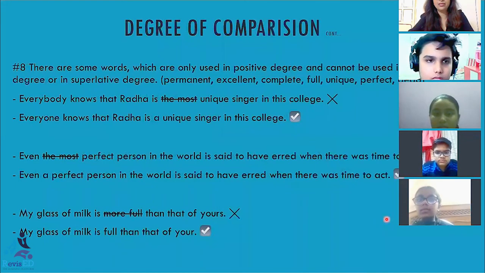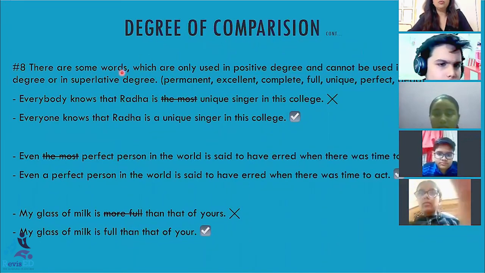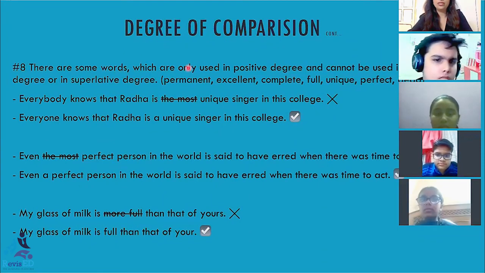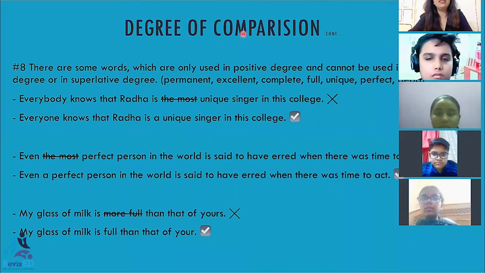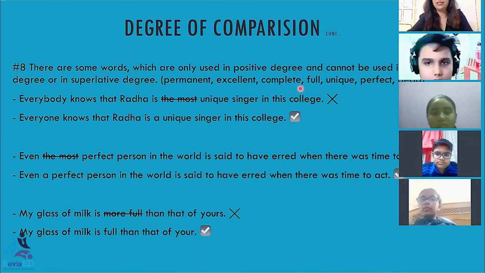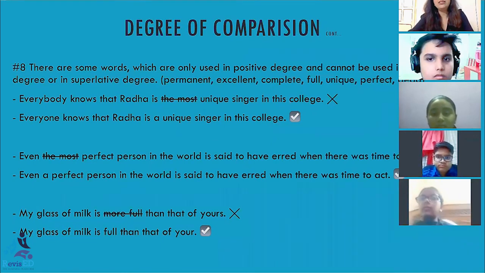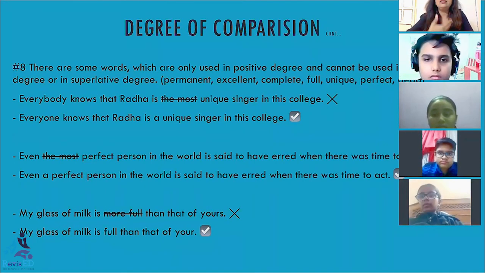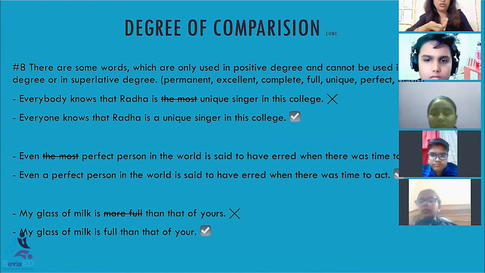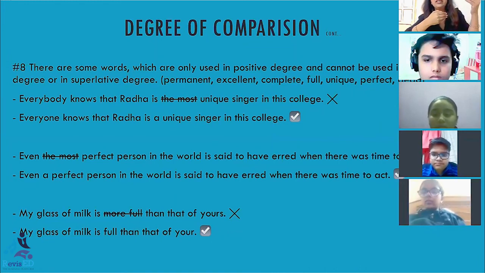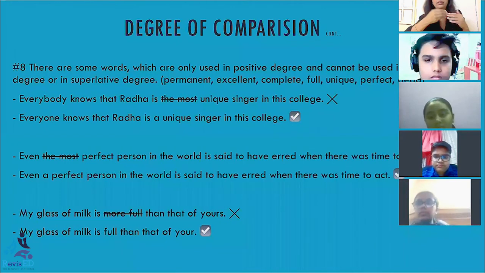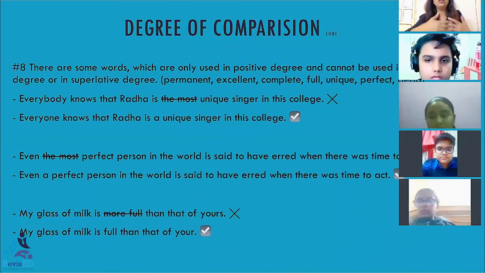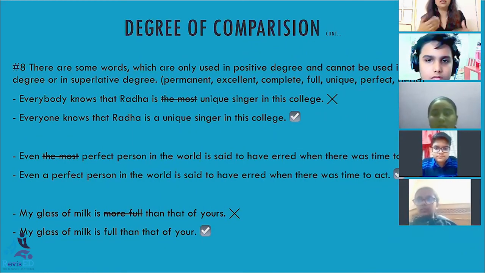Okay, I think this is going to be the last rule. Now, this rule says that there are some words which are only used in positive degree and cannot be used in comparative degree or superlative degree. See, this is the list of words: permanent, excellent, complete. Now, by seeing these words, you realize that these words are absolute in nature. We cannot increase their degree, we cannot decrease their degree. They are absolute in nature, they are sufficient in nature.